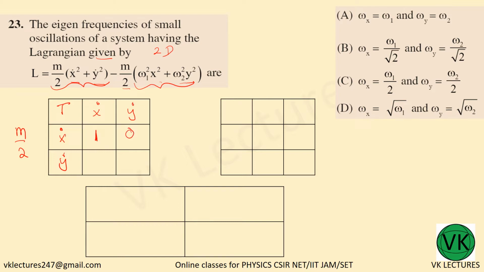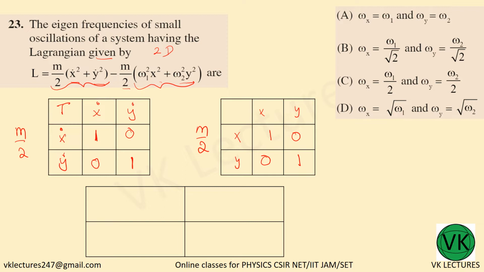Similarly, the y dot x dot term is 0, and y dot square, that is 1. So this is the equivalent matrix for the kinetic energy term. Similarly, we can write it for the potential energy term. So m by 2, omega 1 square, omega 2 square, with x and y. So here you have omega 1 square, again 0, 0, and omega 2 square.